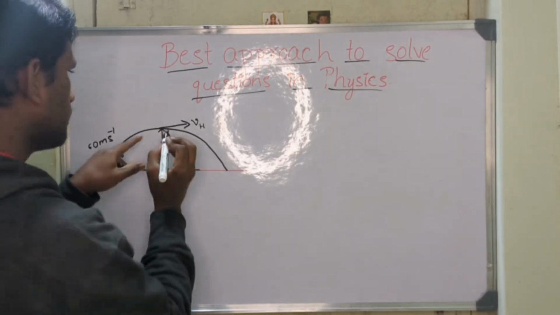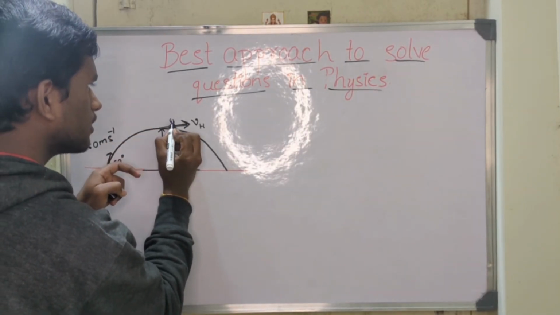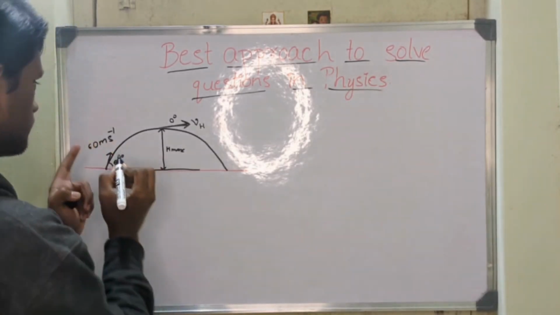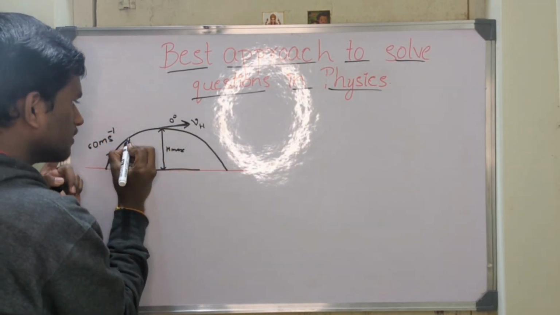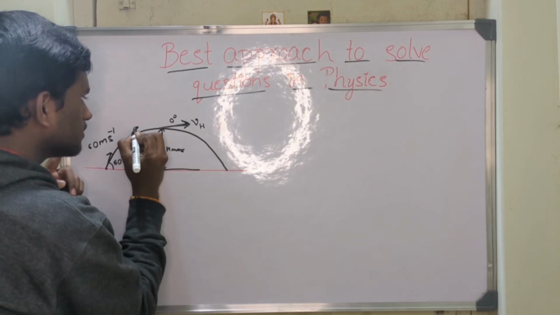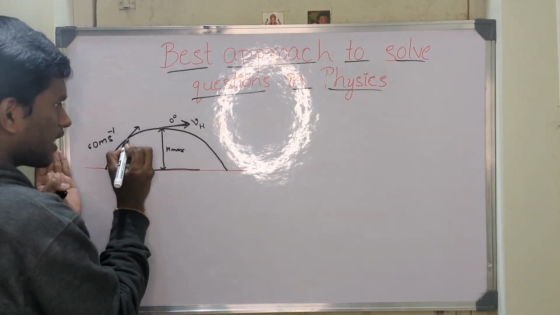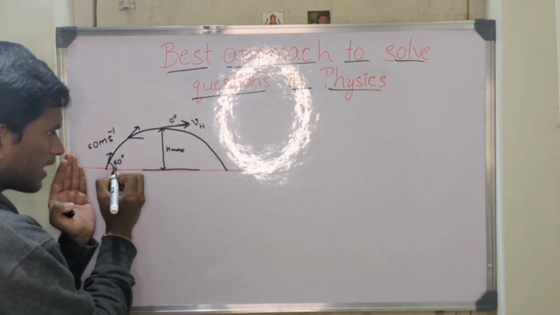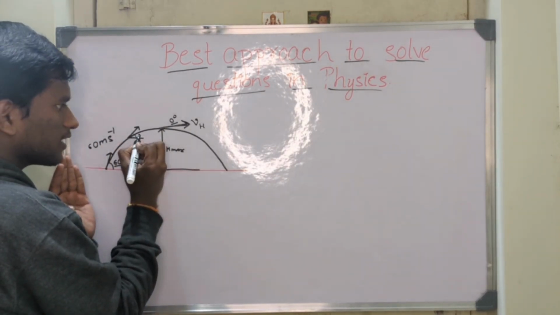Now, the angle that it makes with the horizontal here is 0 degrees. From 60 degrees, it has reduced to 0 degrees. Somewhere here, the velocity is tangential. Here, somewhere, it makes an angle of 30 degrees, because the angle is reducing from 60 degrees to 0 degrees.